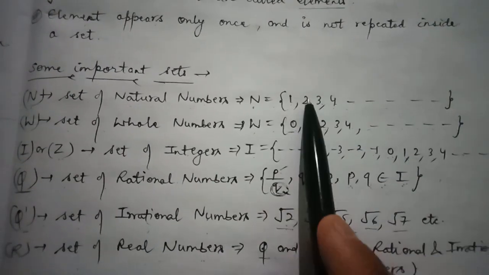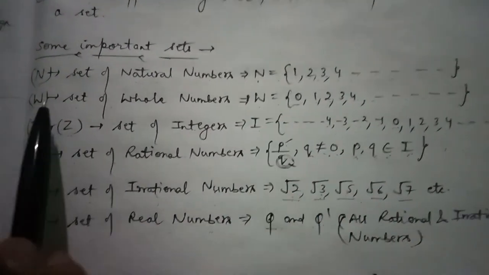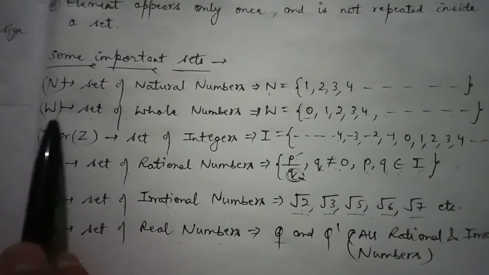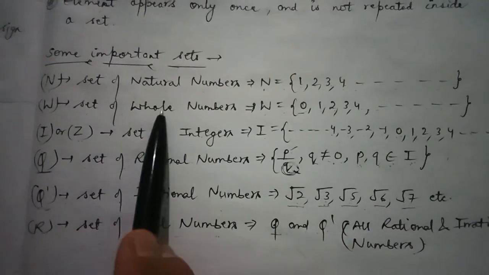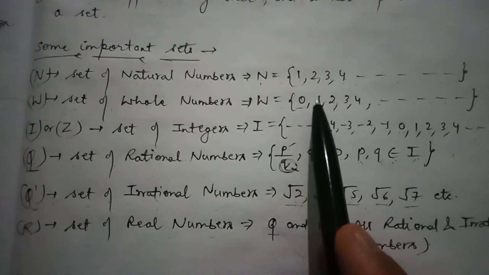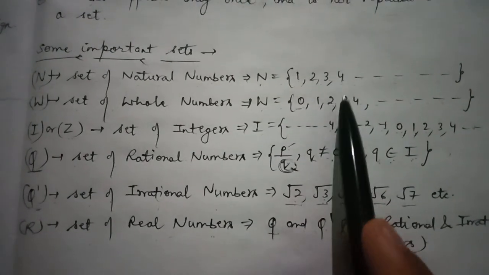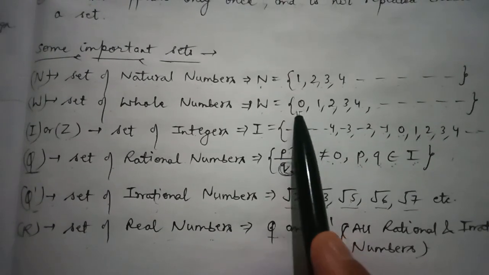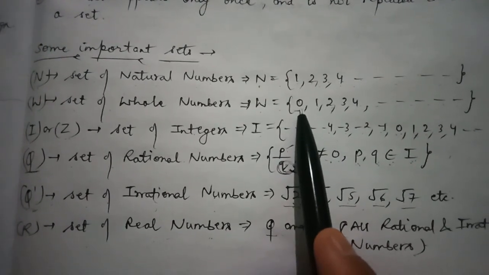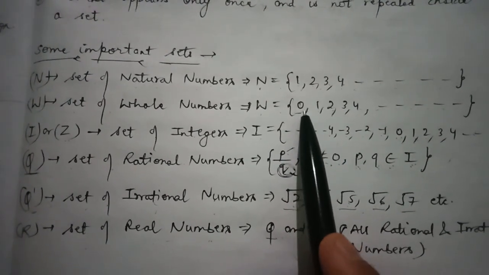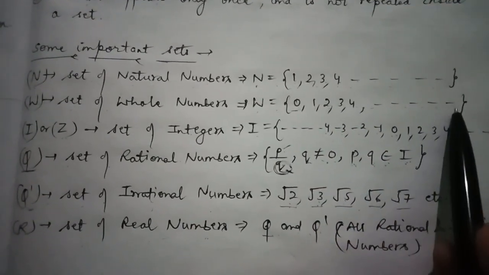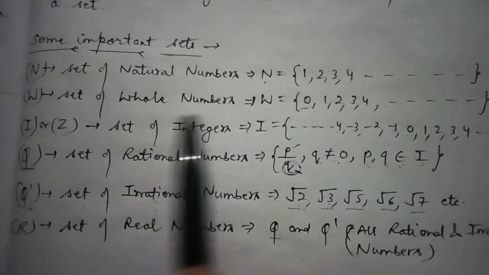Second, we have set of whole numbers represented by W. Whole numbers are similar to natural numbers, but the only thing that is different is whole numbers start with 0. So 0, 1, 2, 3, 4 and so on gives us the set of whole numbers.